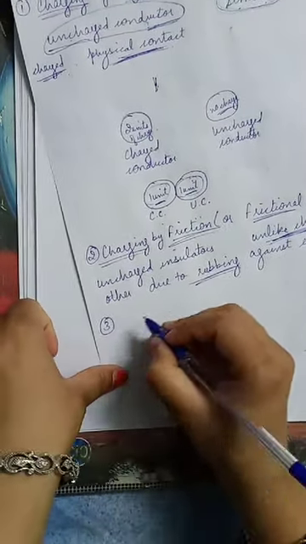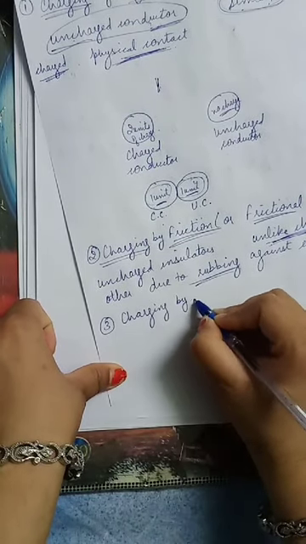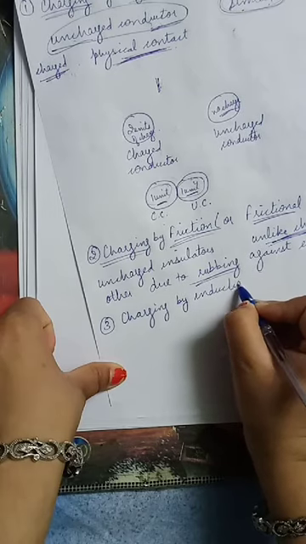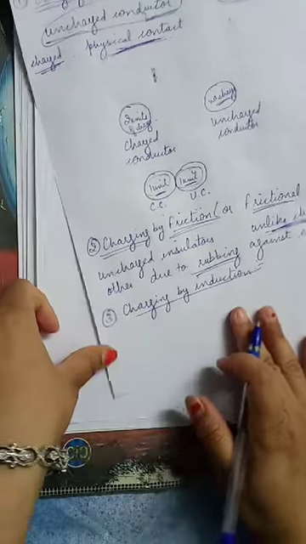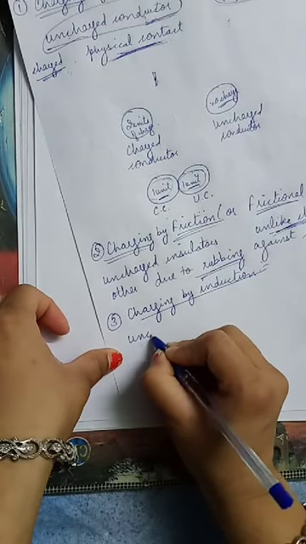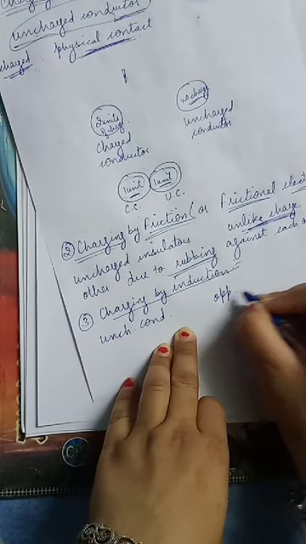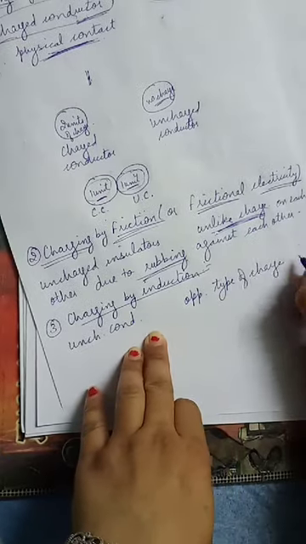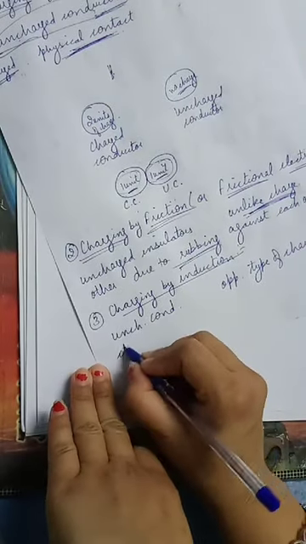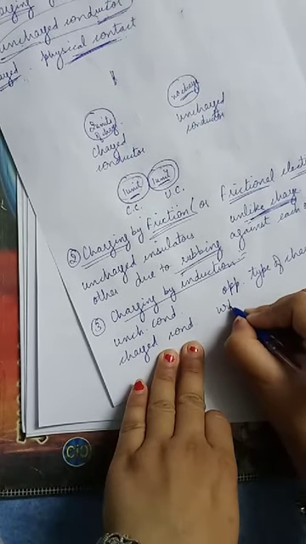Now we will discuss the third case, that is charging by induction. So in charging by induction, an uncharged conductor can acquire the opposite type of charge from a charged conductor without any physical contact between them.